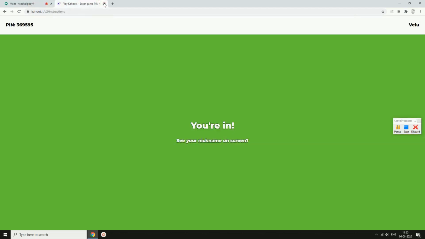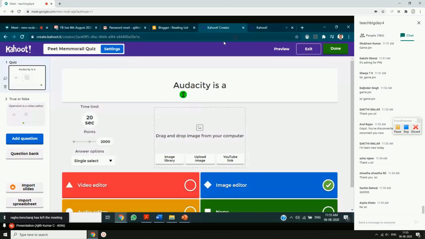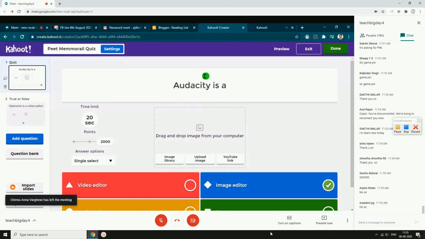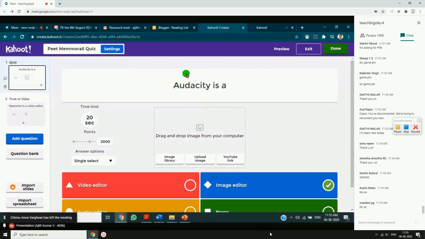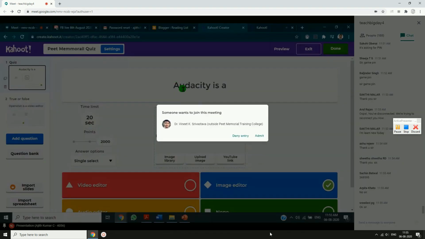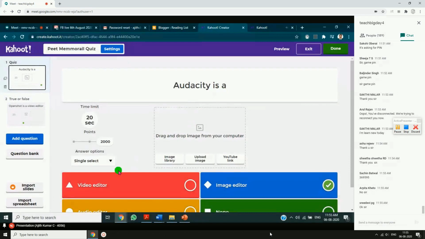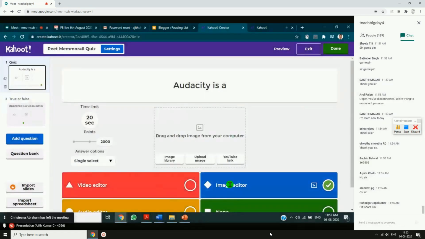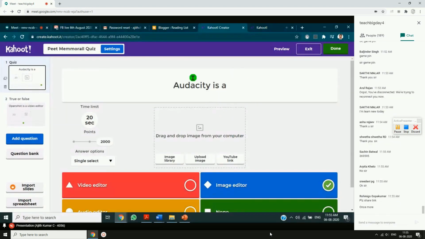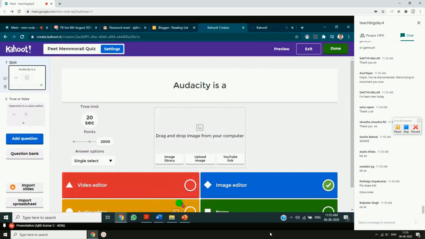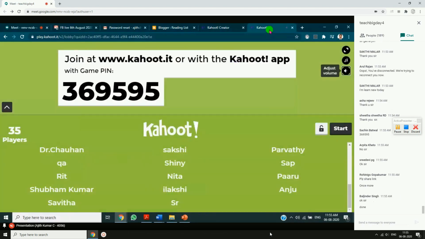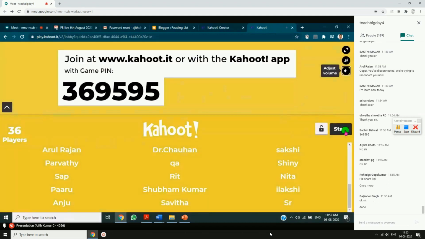A red color, blue color, green color, and yellow color. So you have to read the question from my laptop. You will see only these answers in color. You have to select any of those answers. So it is a little difficult that way if you are using it online. So this is the question. This is the answer you have to select. So friends, I am going to start the question. Okay.